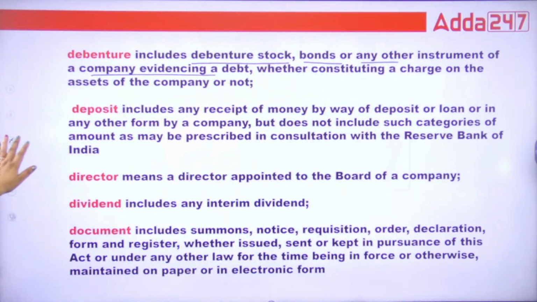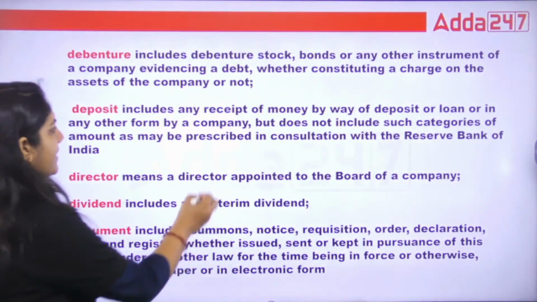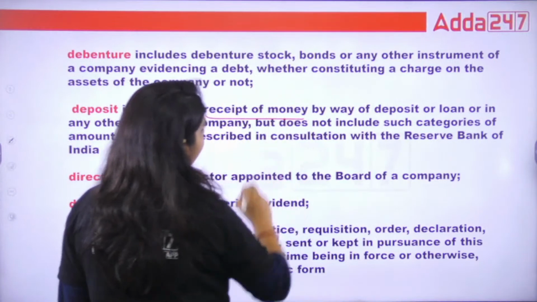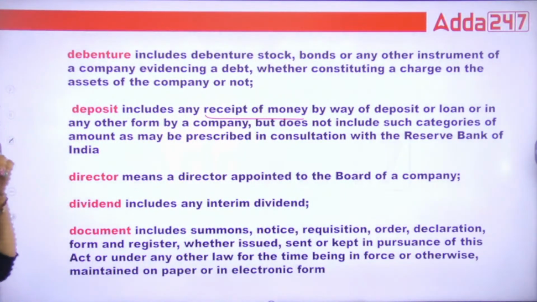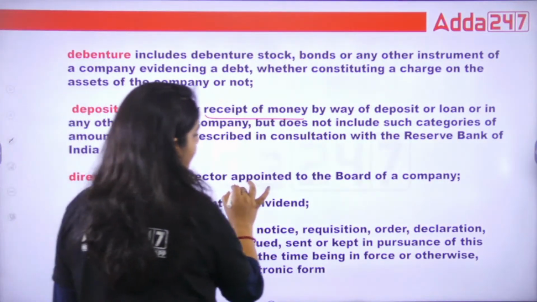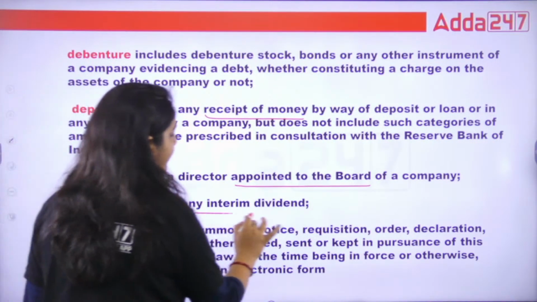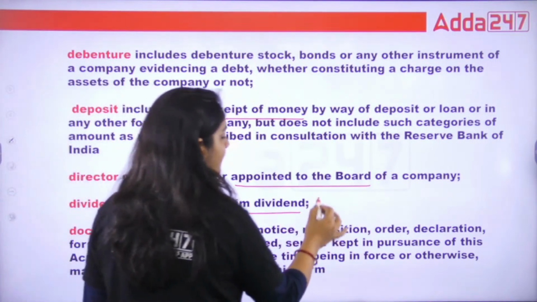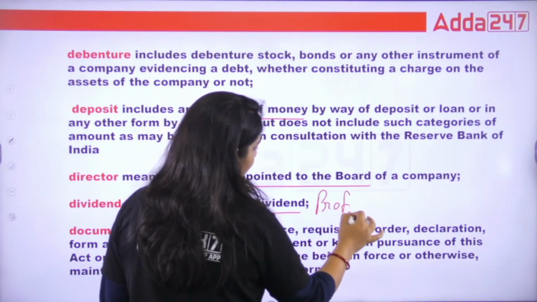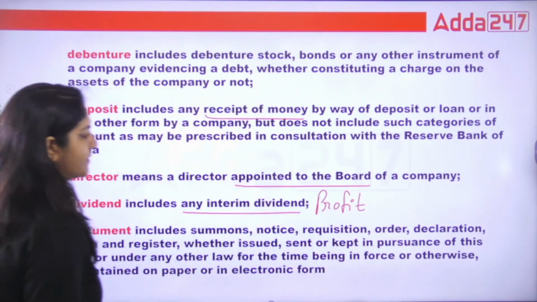Okay, what is deposit? Any receipt of money by way of deposit or loan in any other form by the company. Directors are those appointed to the board of a company. Dividend, any interim dividend. Dividend is the profit.